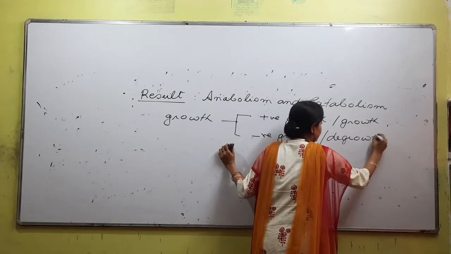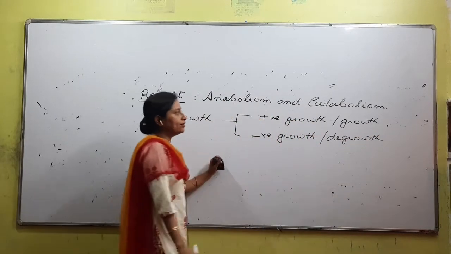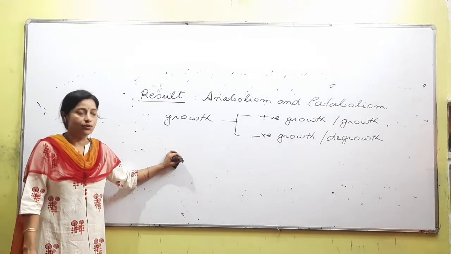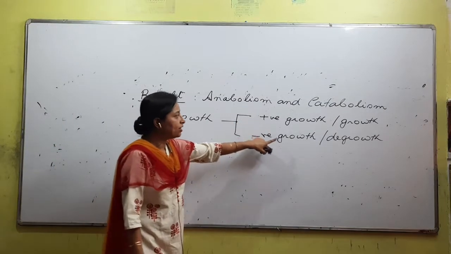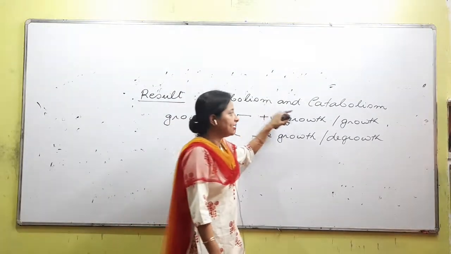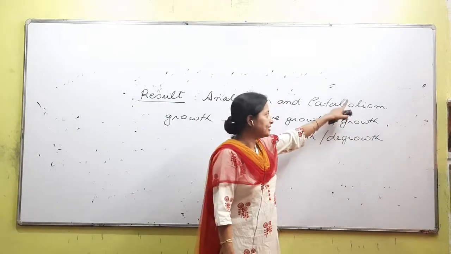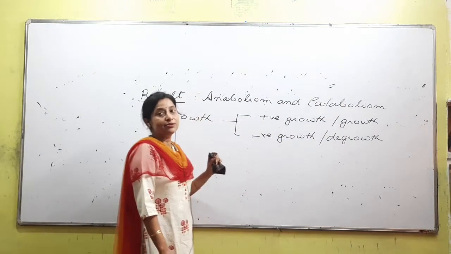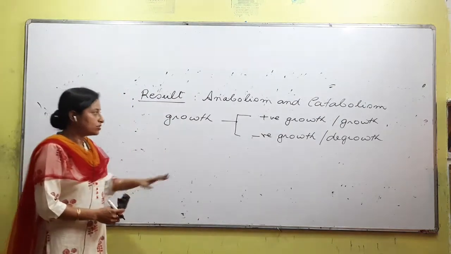Either the cell is showing growth, or the cell is showing degrowth. Eta kotha to hol growth ketia hobo, degrowth ketia hobo. Jetia anabolism besi hobo tetia hole cell tut ki hobo, growth hobo. Jedi catabolism besi hobo as compared to anabolism tetia hole he cell tut ki hobo tumar degrowth hobo. So these are the terms that you need to remember.